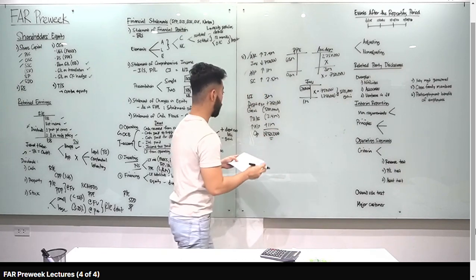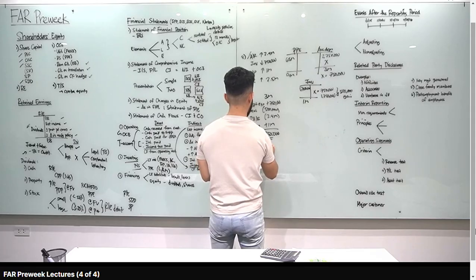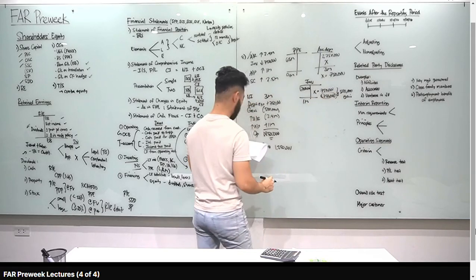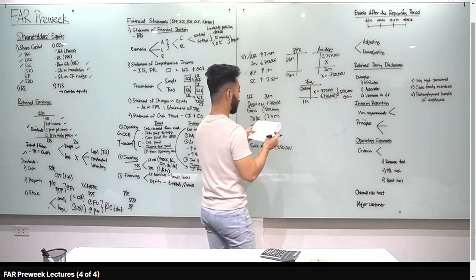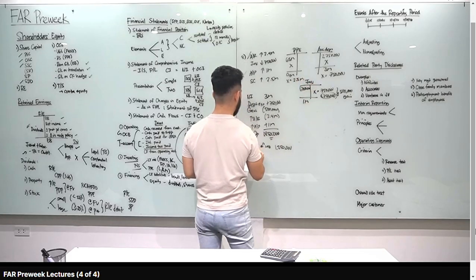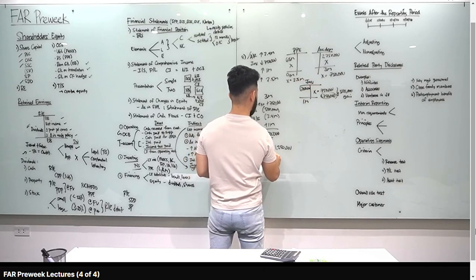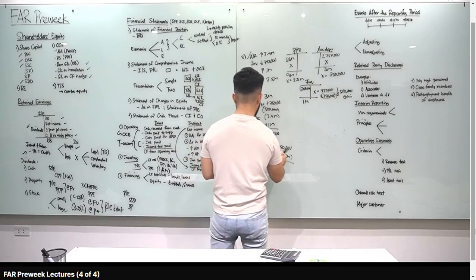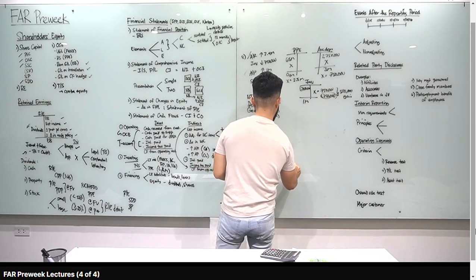Let's go to investing. Nagbenta tayo ng investments. Sale of investments. How much yung binenta natin? 1,250,000. Okay? And then, ano pa? Yung PPE natin, wala daw binenta during the year. Okay? So, ibig sabihin, 6.5 naging 9. That is an increase of 2.5 million. So, bumili tayo. Purchase of PPE, 2.5 million. Siyempre, bumili. So, negative yan, 2.5. Negative 2.5 and then plus 1,250, negative 1,250,000. Yan yung investing activities natin.